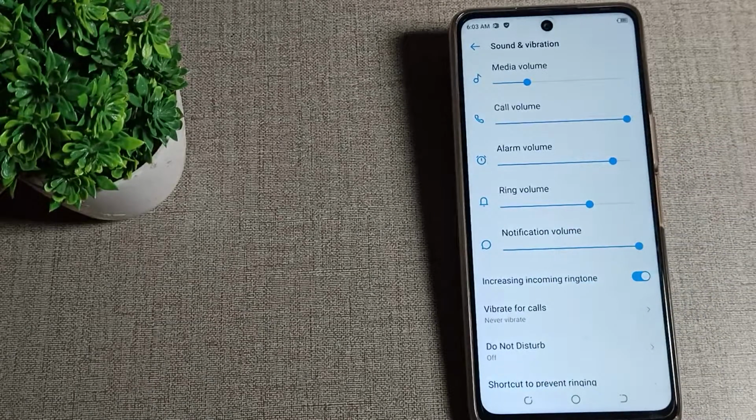ringtone is off. So if you don't want to set any ringtone, you want to turn off your phone ringtone, you can turn it off in your Tecno phone like that.